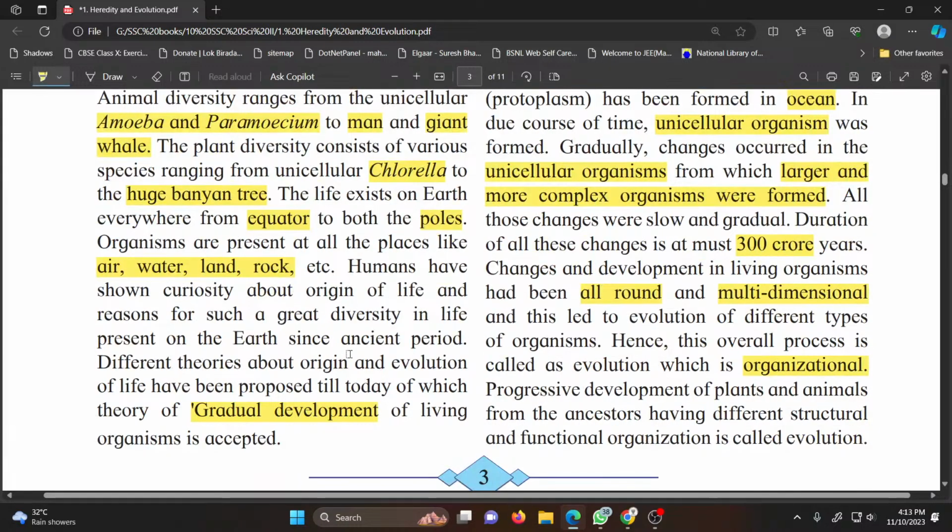So basically progressive development of plants and animals from their ancestors having different structural and functional organization is called evolution.